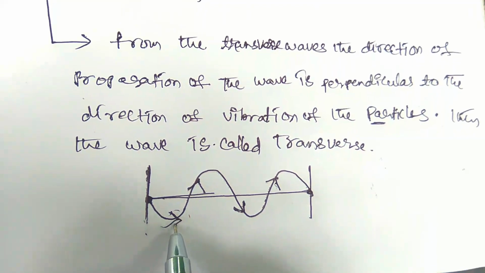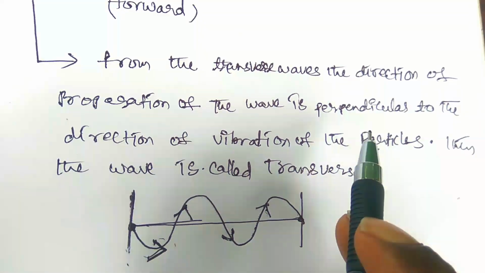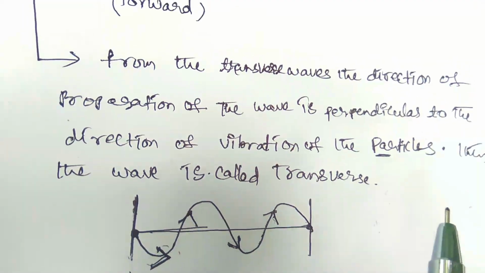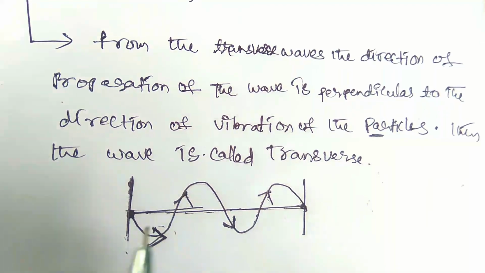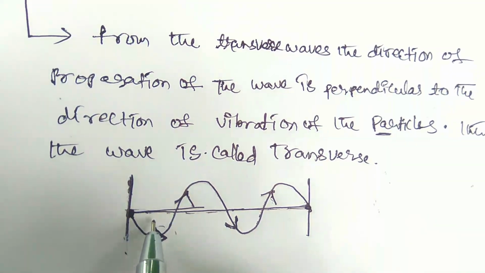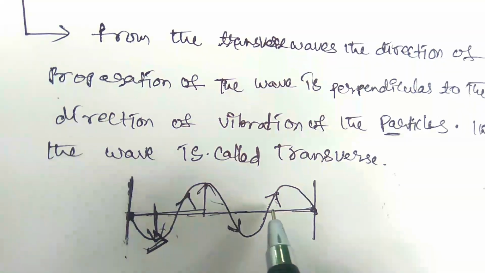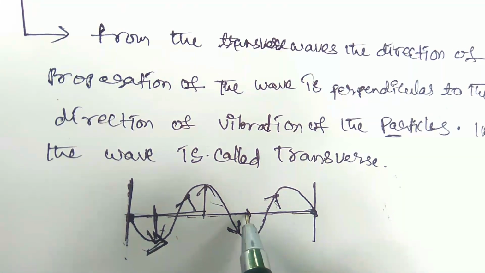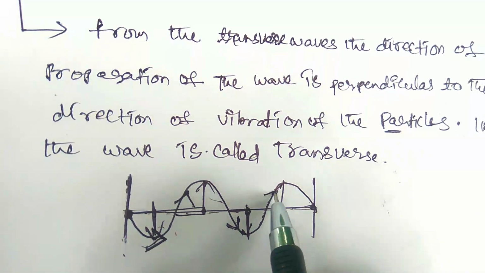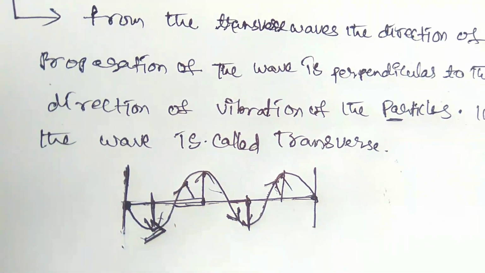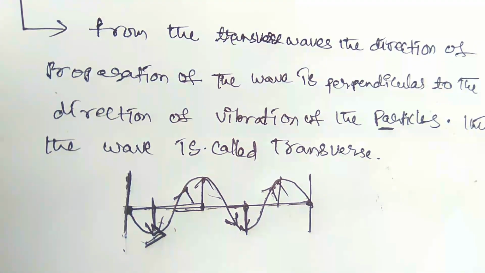The direction of propagation of the wave is perpendicular to the direction of vibration of the particles. So the particles vibrate in this way, and these are perpendicular to the propagation of the wave. So here there is 90 degrees, here 90, here 90. This is the perpendicular direction. This type of wave is called a transverse wave.